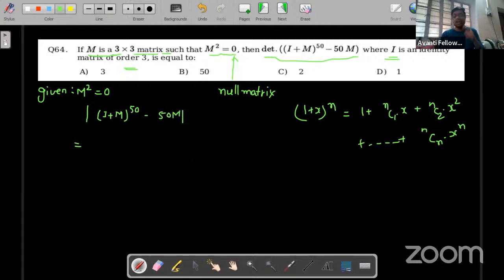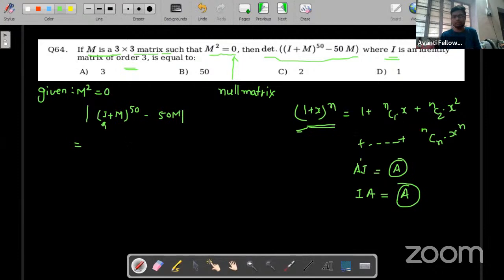Okay, you remember this. Actually, when we learn matrices, we can't use this directly. But what is happening here? One matrix is the identity matrix, and if we multiply any non-zero matrix with the identity matrix, it becomes that matrix only. For example, A times I is the same as A, and pre-multiplying I with A is also A. That is why I am doing this here. Otherwise, I won't be able to.